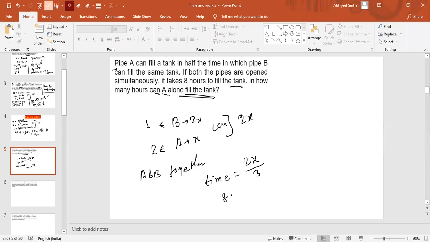And this value is given as 8. So 8 is equal to 2 times x by 3. 2 will get cancelled out, and 8 also. So we got x equals 12. So the answer is 12 hours, right? And the question was about in how many hours A alone can fill the tank, right? So I hope this is also clear to you. Okay, very good. All of you got correct answers.